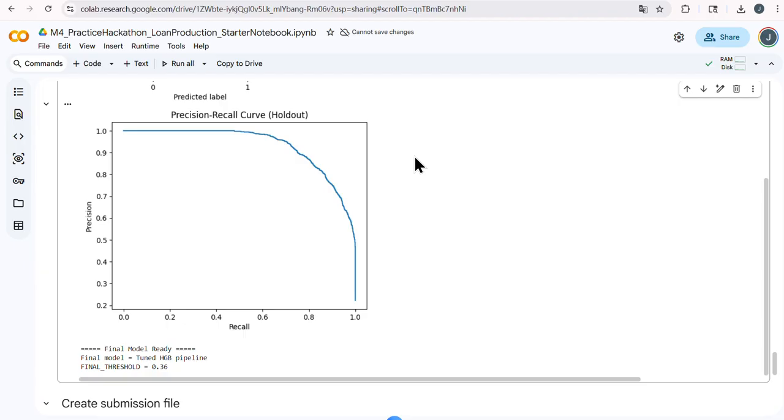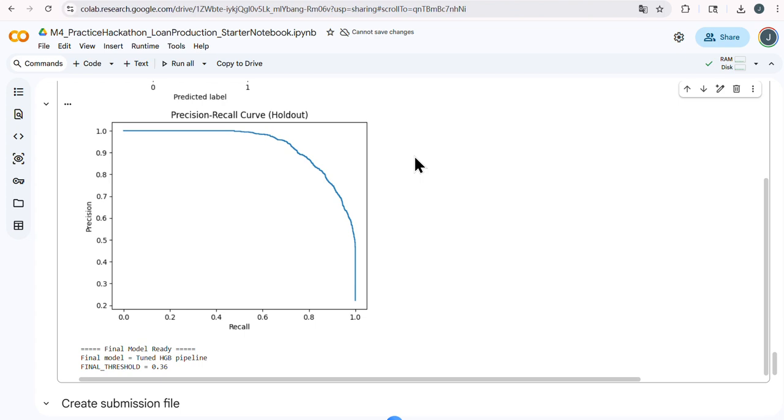To conclude, I built a leakage-safe pre-processing pipeline, compared models using F1 and stratified cross-validation, selected HistGradientBoosting as the best performing baseline, improved performance through randomized hyperparameter tuning, and optimized the final decision threshold to maximize F1.